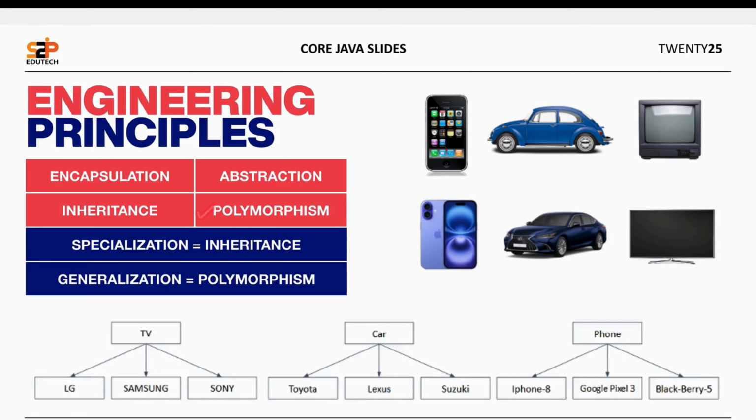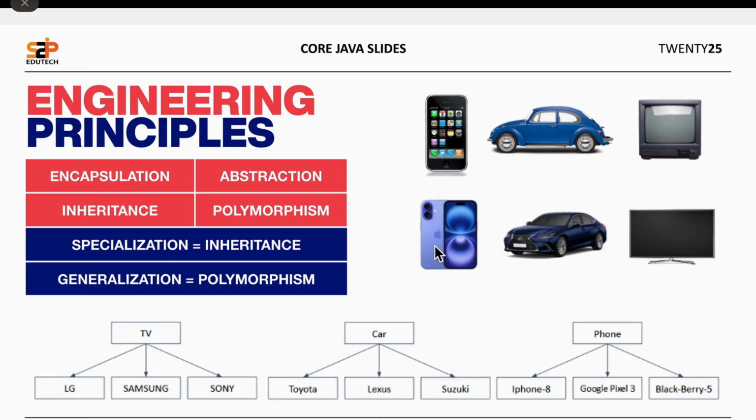What about polymorphism? Polymorphism means grouping or referring multiple objects with a single name. Polymorphism means grouping of multiple objects with a single name. That is nothing but polymorphism.